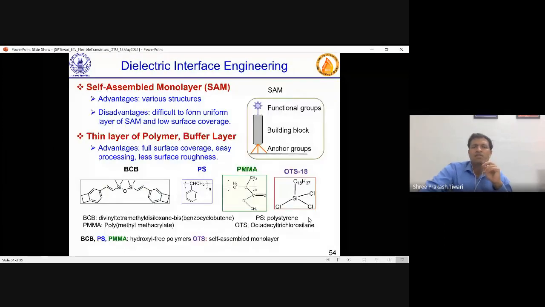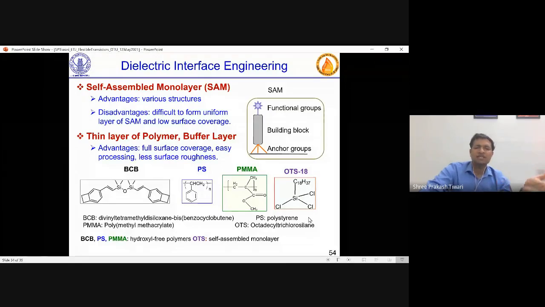Anyway, there were things like I mentioned, which is dielectric interface engineering, where you modify the interface or surface of the dielectric. There can be various ways. There can be self-assembled monolayers, or there can be a thin layer of polymers itself. Now those thin layers of polymers can vary depending on whether you want to make a P-channel device or an N-channel device.